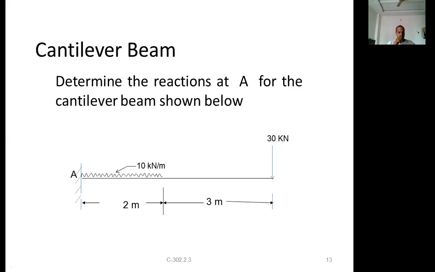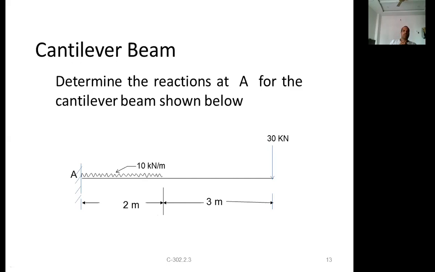In this case, the fixed end is A, and the free end is B. B is not given here, so the end is nothing but a free end. Now we have to calculate the support reactions. In previous problems there were always two supports, RA and RB, but in this case there is only one support, so you have to write that equation.